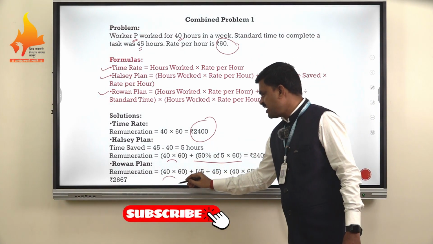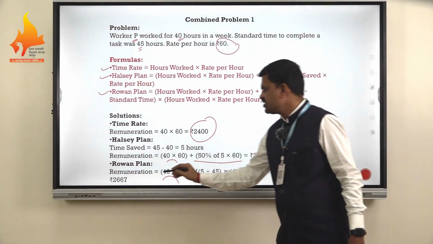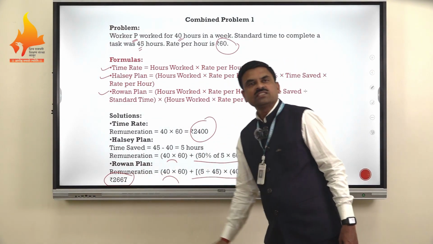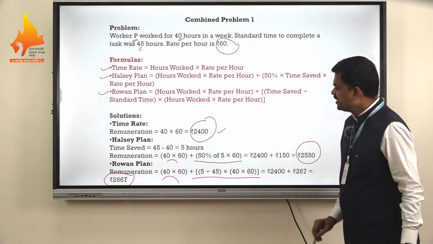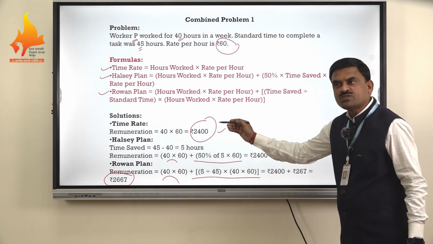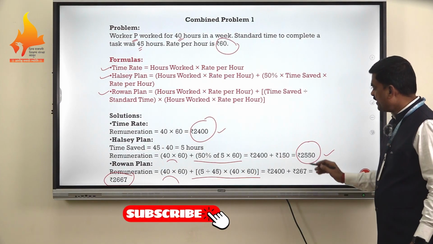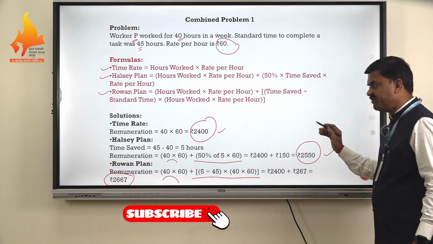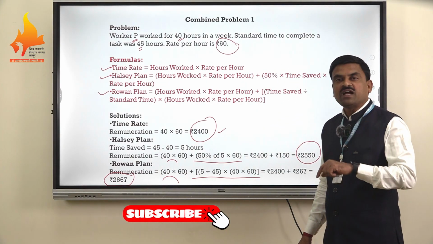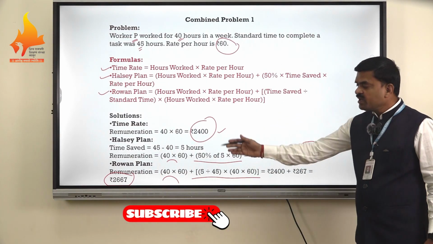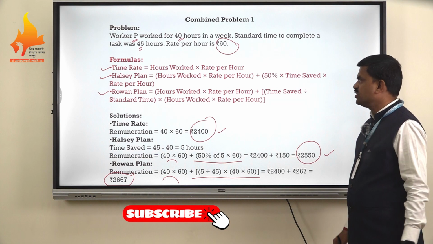Under Rowan plan, these are the basic wages. These are the wages under the incentive plan. So the total wages will come 2,667 rupees. So we can come to know that under time rate, the wages were normal, that is 2,400. Halsey gives a boost to the worker whose productivity is higher, and the workers are getting 2,550 rupees. But under Rowan plan, the workers are getting 2,667 rupees. So the worker under Rowan plan is getting more remuneration. So Rowan has given more justice to the worker.